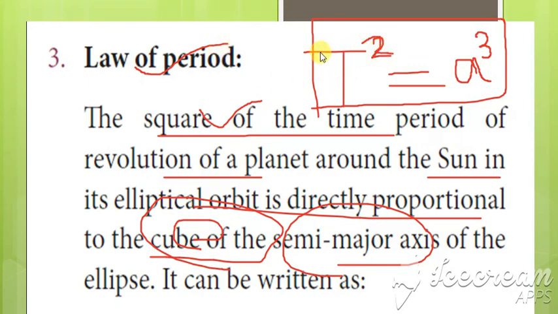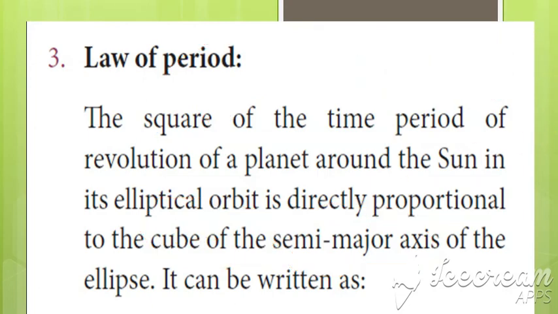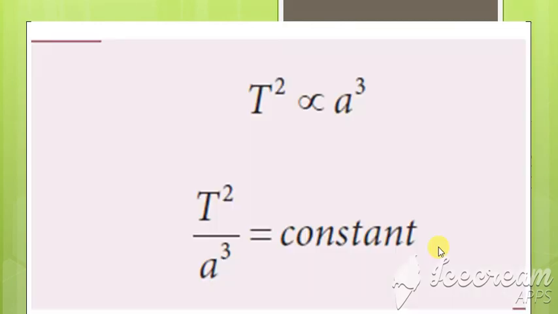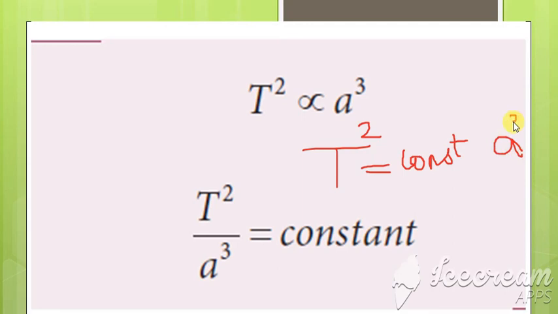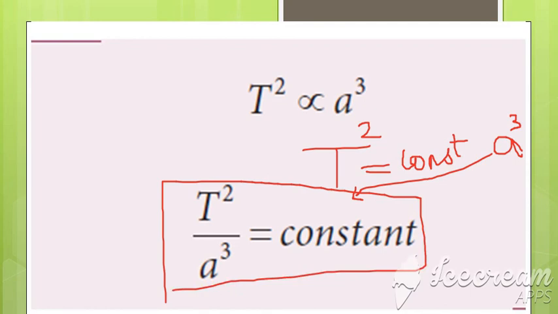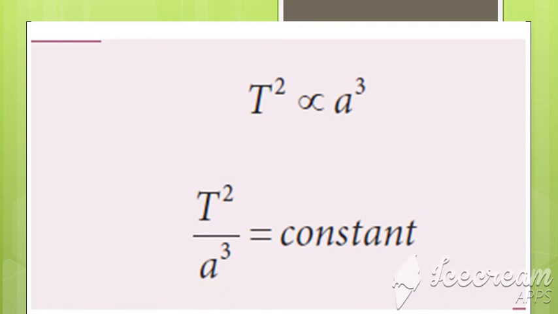The square of the time period of revolution of a planet around the sun is directly proportional to the cube of the semi major axis of the ellipse. It can be written as T square proportional to a cube. To remove this proportionality, you introduce a constant, so T square is equal to some constant into a cube. Now bring this a cube down, so we get T square by a cube equal to constant. This is the equation for the third law.